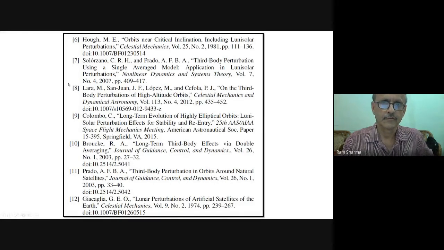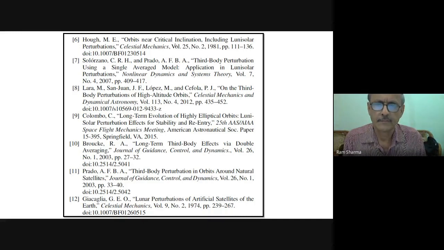This paper also is good: critical lunisolar effects in near critical inclination. See, near critical inclination things become different, because the small omega doesn't change. Critical inclination means inclination I is equal to 63.4 degrees.